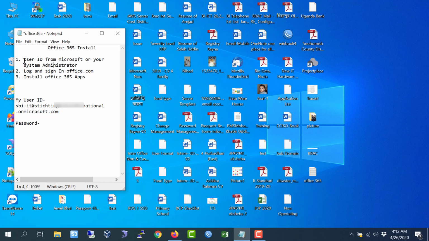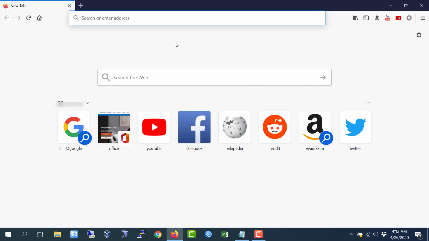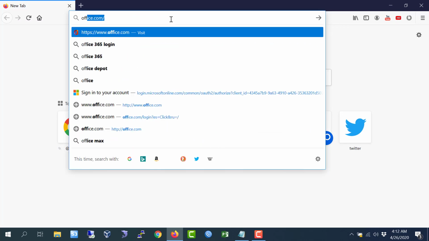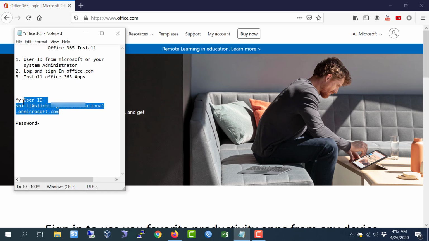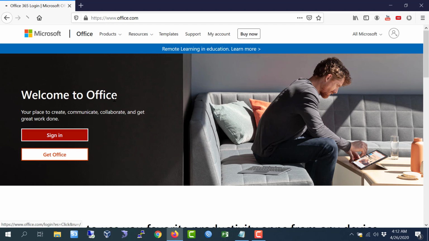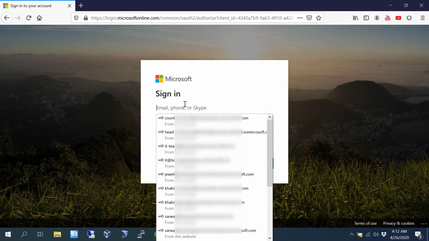So number 1, I already got the user ID and password from Microsoft. So number 2, log and sign in office.com. Now I am going to log in office.com, like this interface, and you put your user ID and password.